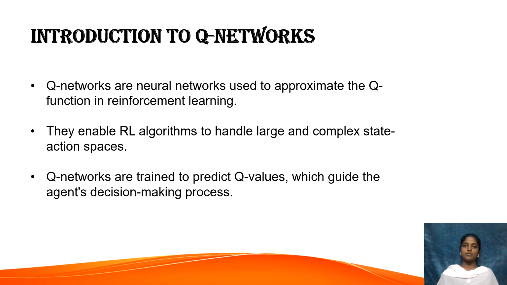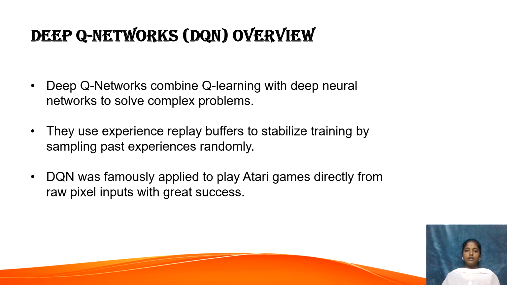or traffic management. Coming to the Deep Q networks overview. Deep Q networks or DQNs are an advanced version of Q networks. They combine Q learning with deep neural networks, making it possible to handle complex and high-dimensional inputs like images. The breakthrough of DQNs came from DeepMind's famous experiment where a DQN learned to play Atari games just by looking at the screen pixels and performed at or above human level.